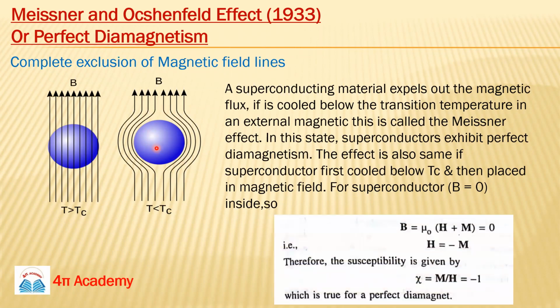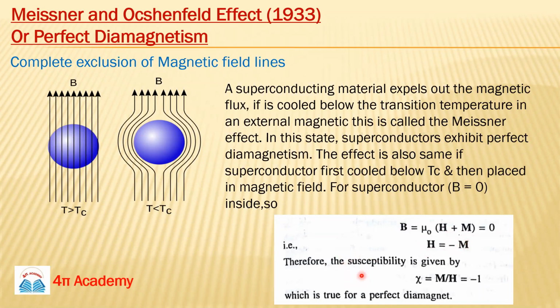For this superconductor, your total magnetic field will be mu naught times H plus M. H is the magnetic field we are talking about, B equals mu H, as you all know. And M is due to the magnetization, because when your material is placed inside a magnetic field, there will be some magnetization. As we are saying B equals 0, the total magnetic field inside the material is 0. So if B equals 0, H will be minus M.